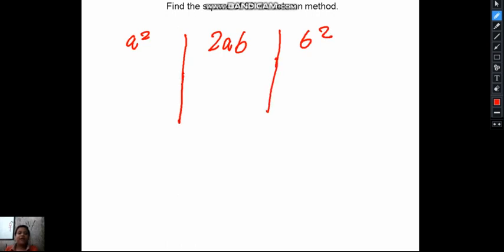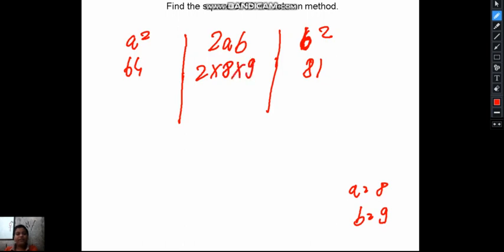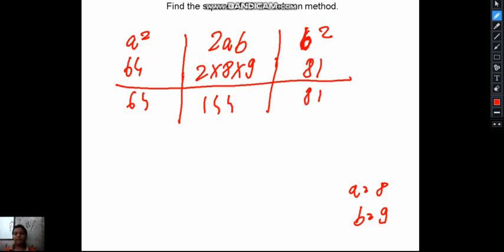Here a is equal to 8 and b is equal to 9. So a square, that is 8 square, is 64. b square, 9 square, is 81. 2 into 8 into 9: 2 into 8 is 16, into 9 is 144. So we get 64, 144 and 81.